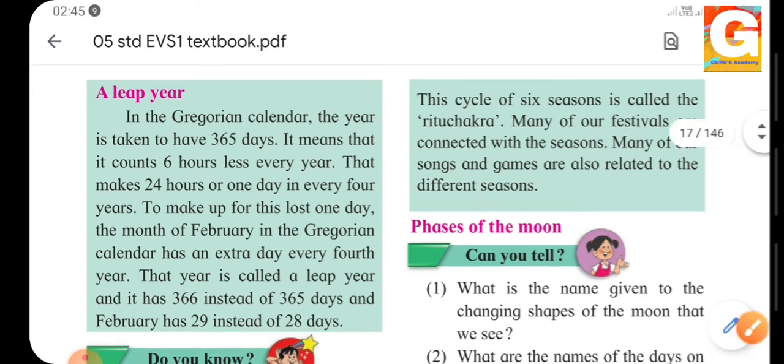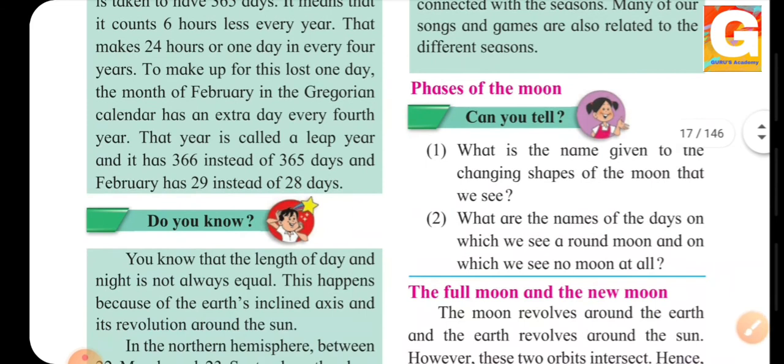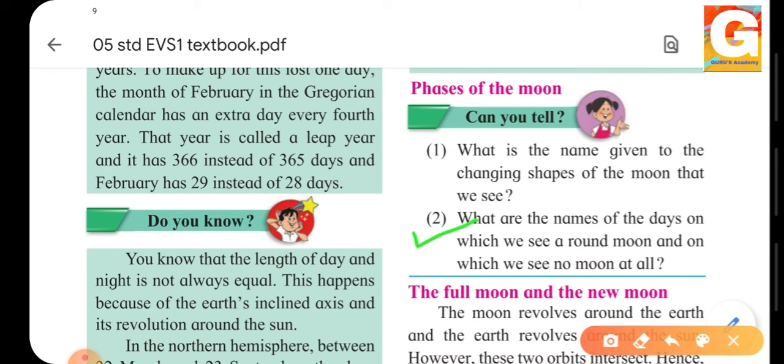Now let's see what the phases of the moon are. What is the name given to the changing shapes of the moon that we see? Yes, you all must have noticed that the moon changes its shape. And what are those called? Those are called phases of the moon. Good. And what are the names of the days on which we see a round moon and on which we see no moon? Round moon means the full moon, that is the full moon day. And when we cannot see the moon at night, that is called the new moon day.